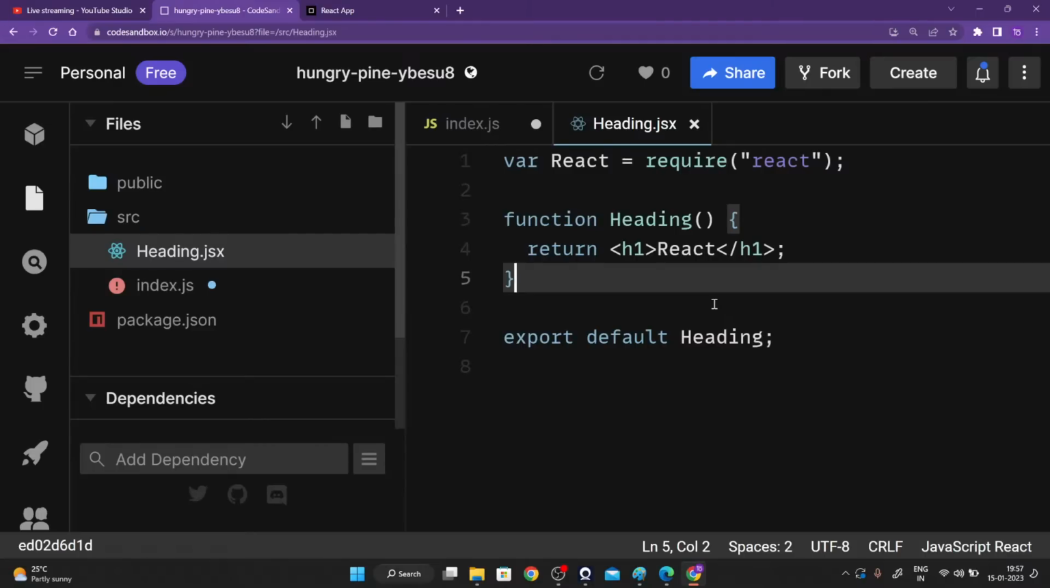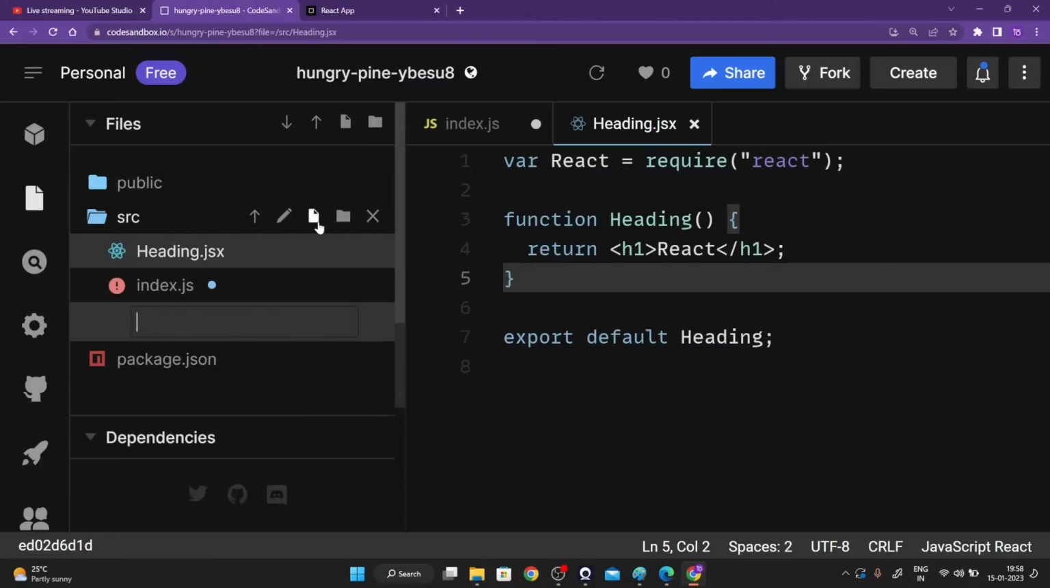What's the first thing that we need to do, guys? Please let me know. Article.jsx, guys. That's great. Create article.jsx. Okay, then what is the next step, guys?